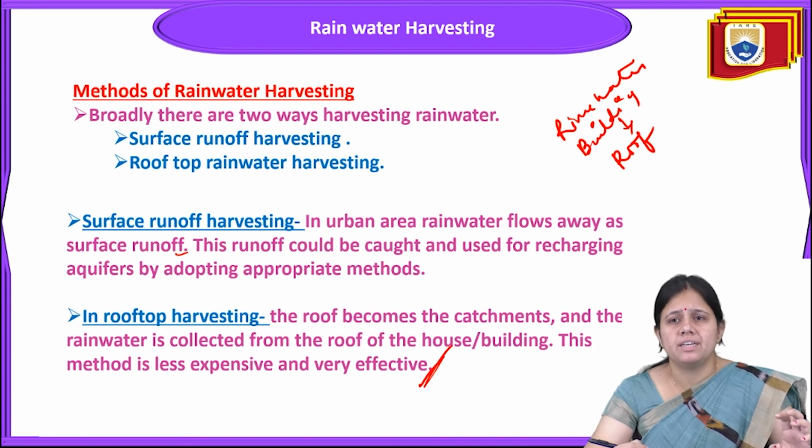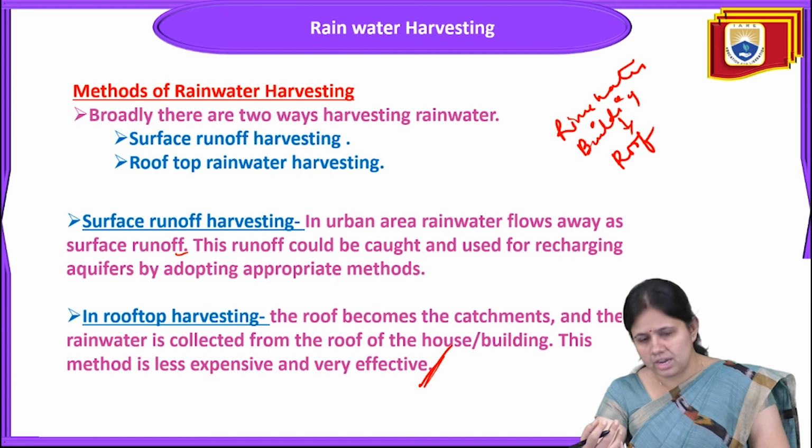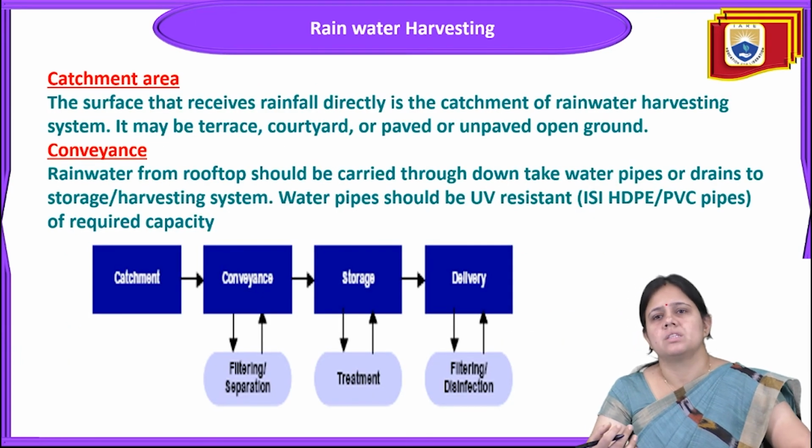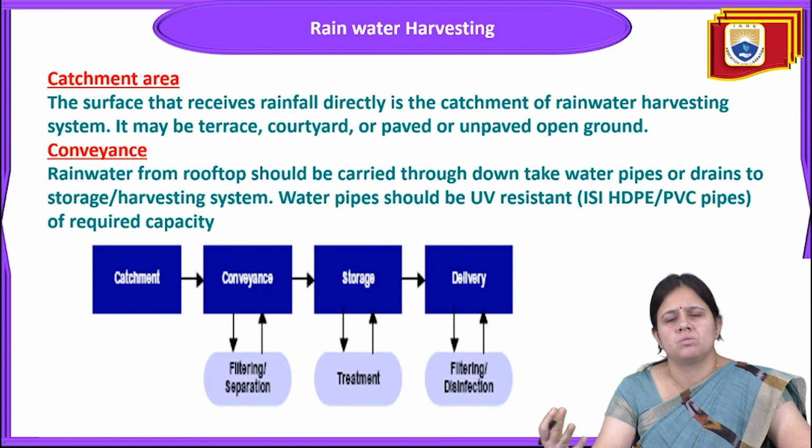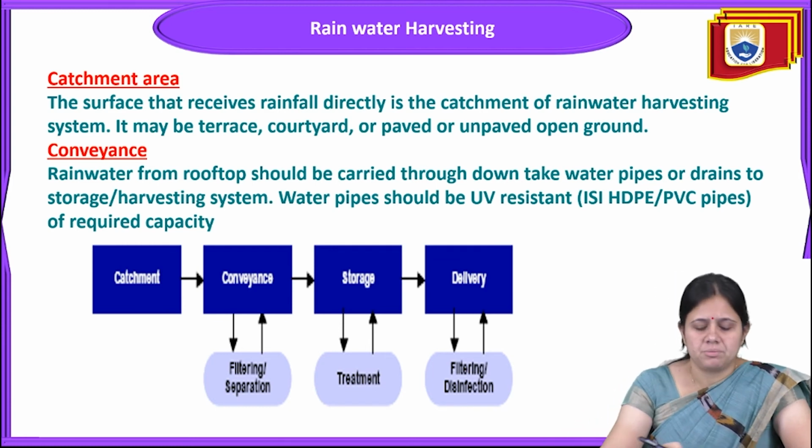On the roof, the rainwater is collected in a catchment area, and after collection it is stored in a tank, and then it can be used for many purposes. This is a very inexpensive and very effective rainwater harvesting method also. And this is the explanation of the rainwater harvesting system. First thing is that a catchment area is there.